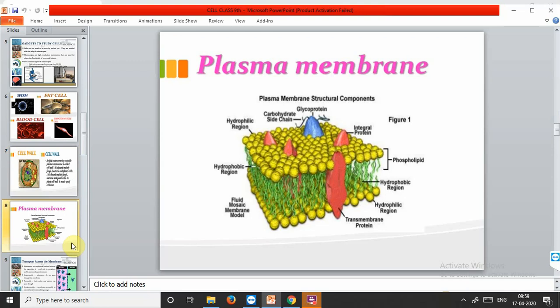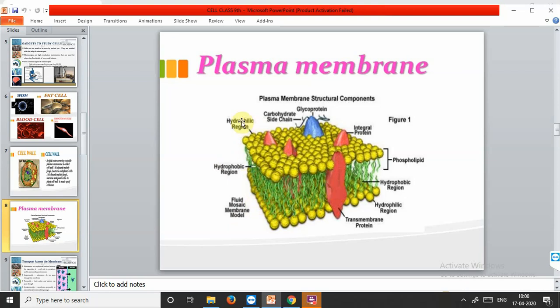Now, the plasma membrane. The plasma membrane is composed of a lipid bilayer. These are the lipids, and in the middle the proteins are present. The transmembrane proteins are the ones which help in transportation activities. The lipid is made up of a hydrophilic head. The head is hydrophilic. Hydrophilic means water loving. It is easily dissolvable in water. The tail, this is the tail that you can see hanging in the green color, is hydrophobic. Hydrophobic means it is non-soluble in water, but it is soluble in lipid.